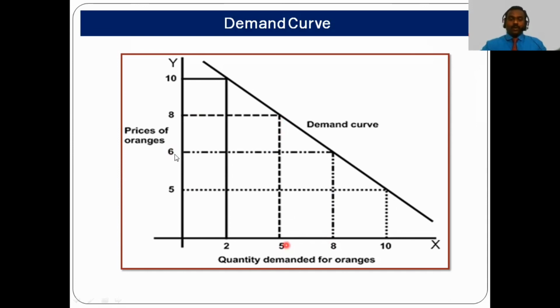In another scenario, the price decreases from 6 rupees to 5 rupees, then the demand for orange increases from 5 to 10. So this is the fundamental concept of demand and the law of demand.